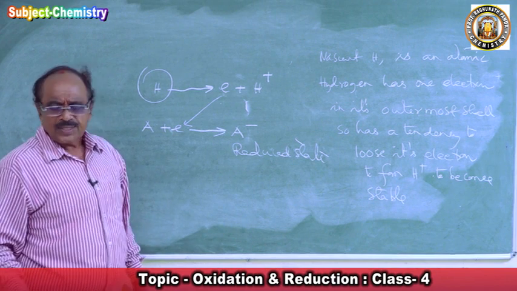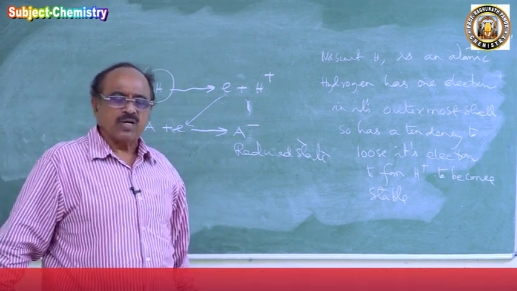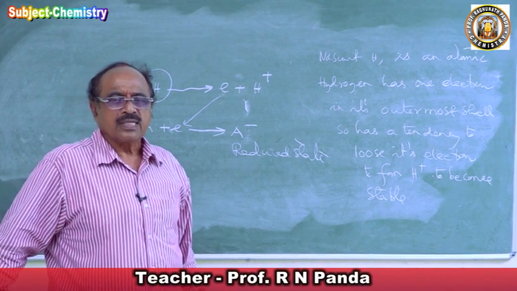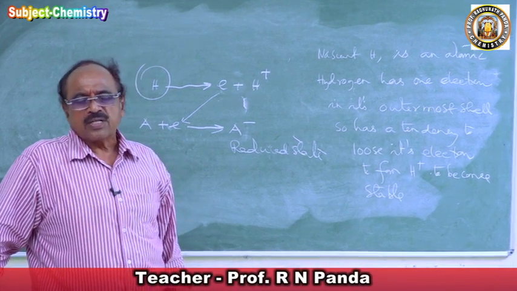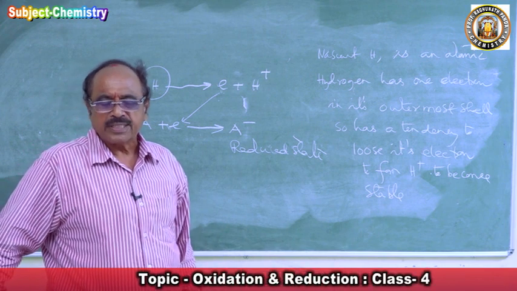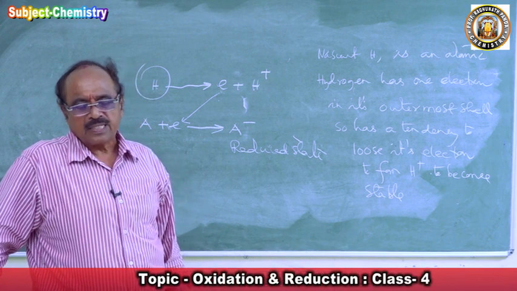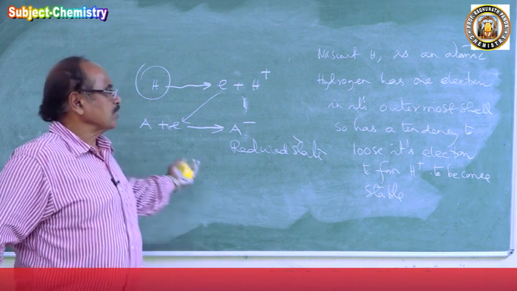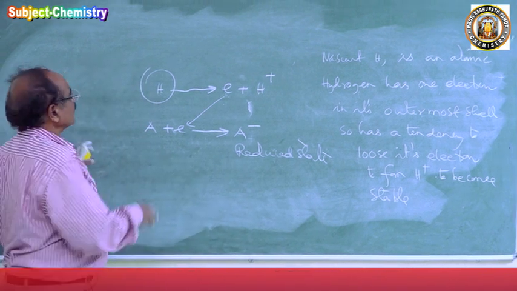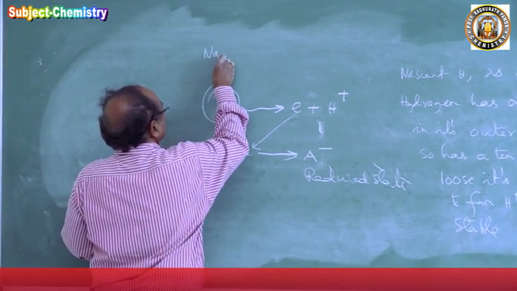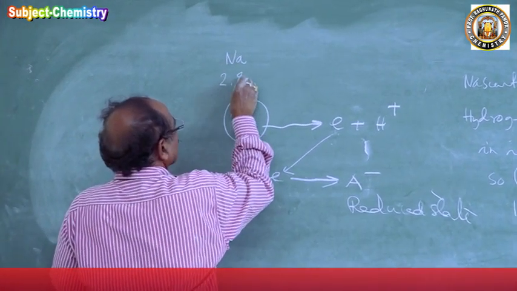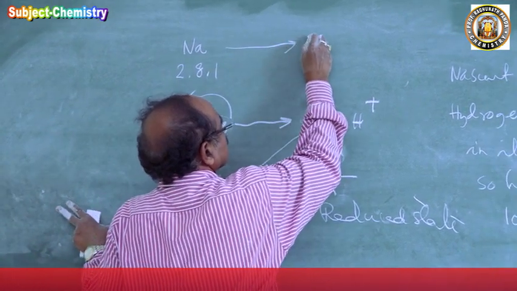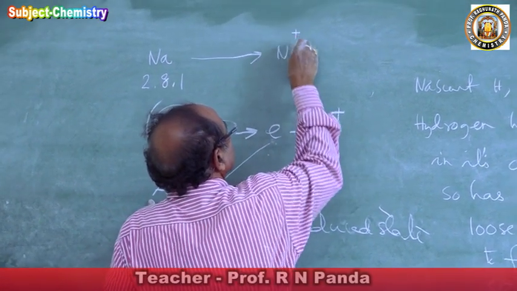Think, because once you know that addition of electron is reduction, loss of electron is oxidation, an oxidizing agent brings out oxidation, a reducing agent brings out reduction, so the electron comes from the reducing agent, and hydrogen is capable of this. So sodium is a very good reducing agent. Sodium has electron configuration 2, 8, 1. If it loses an electron, it becomes Na plus.